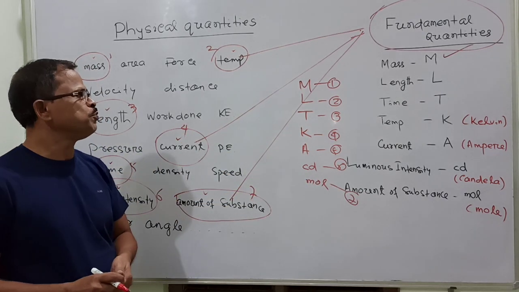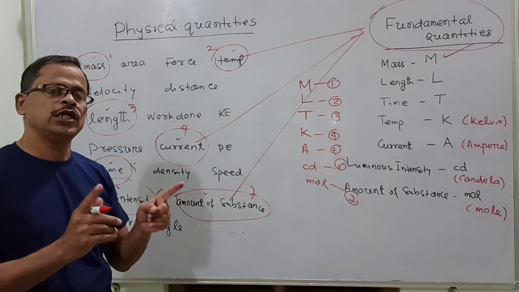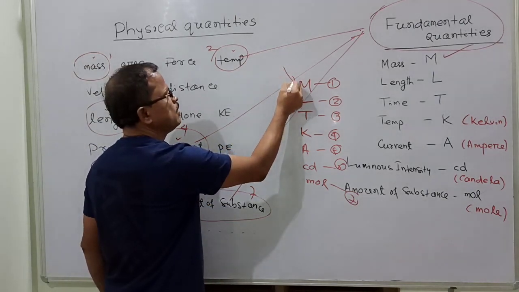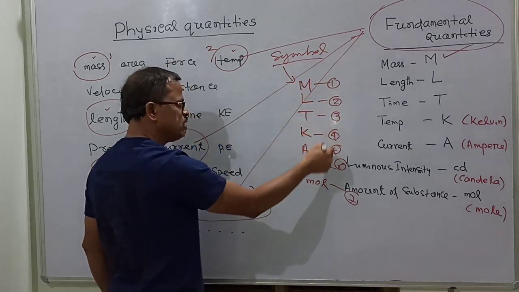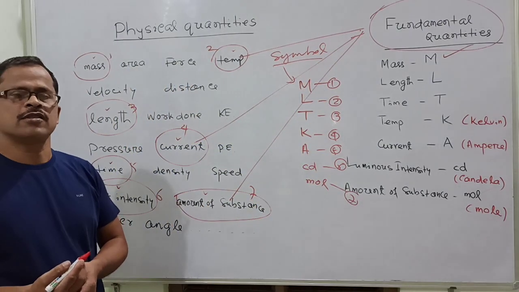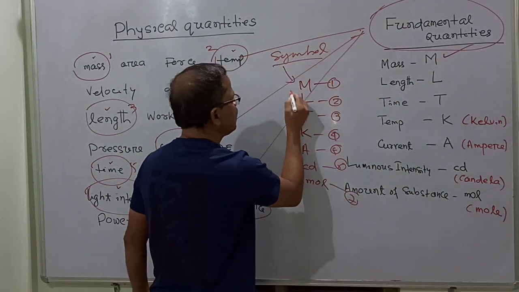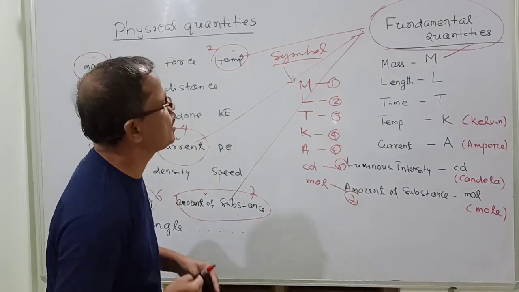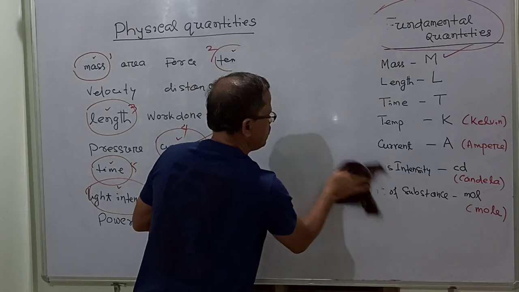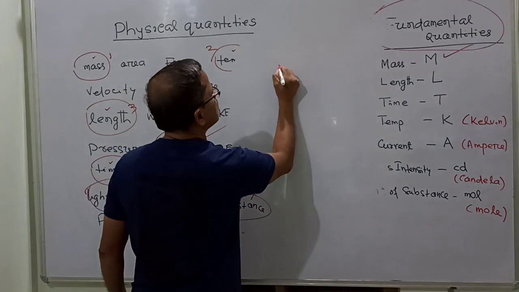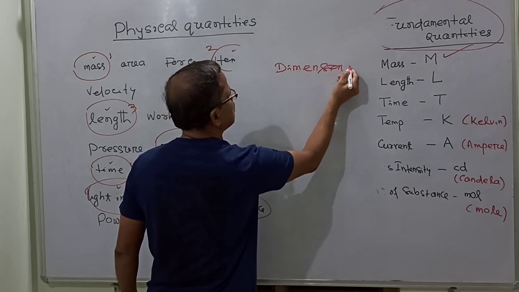Now let us discuss a few of the derived quantities in terms of the symbols of the fundamental quantities. These symbols are called the dimensions of the fundamental quantities.